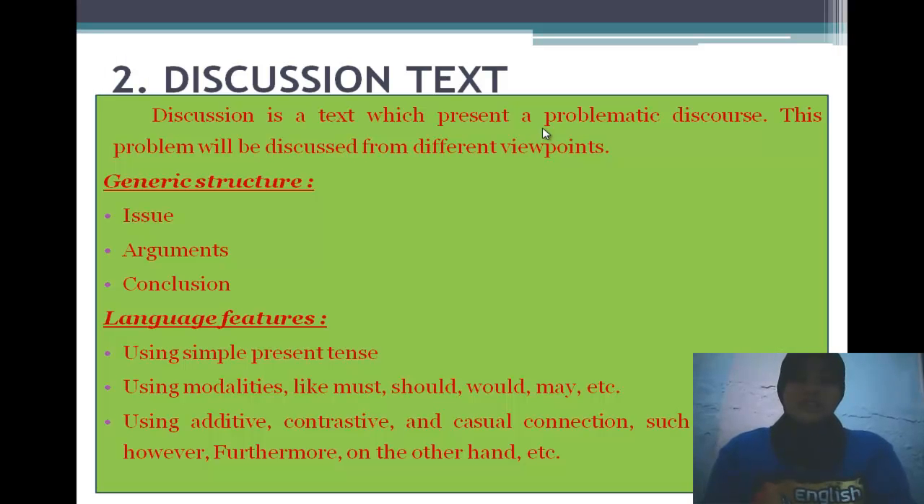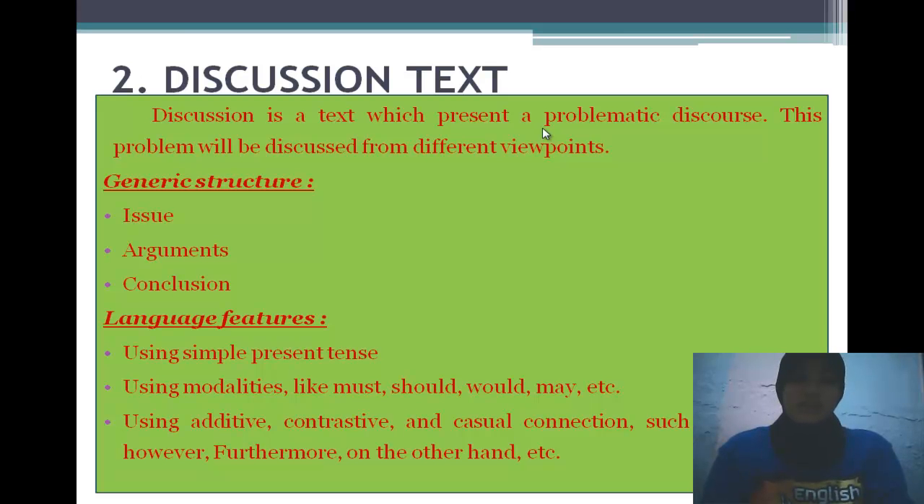The next is discussion text. Discussion text is the text which presents a problematic discourse. This problem will be discussed from different viewpoints. The purpose of the discussion text is to consider a problem or issue from many points of view to assist in gaining a more complete understanding so that decision can be made or a solution devised.